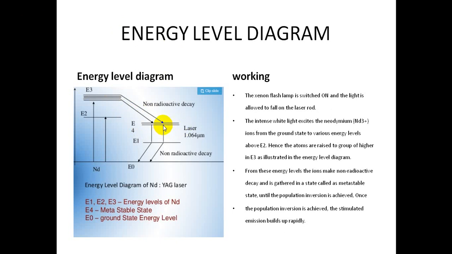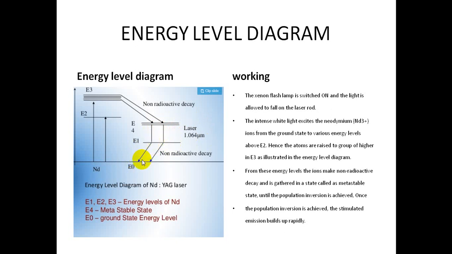So hence a population inversion is achieved between E4 and E1, because more population is accumulated in E4 than E1. That means the N2 greater than N1 condition is achieved, which is our required population inversion condition. So from E4 to E1, the transition takes place and the energy is emitted in the form of light, that is nothing but our laser beam, with a wavelength of 1.064 micrometers. After that, from E1 to E0, the population reaches E0, which is our ground state.